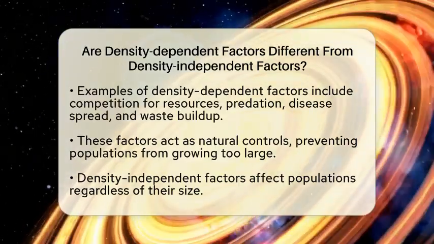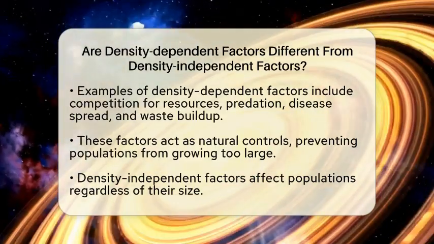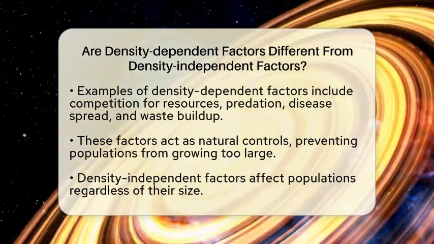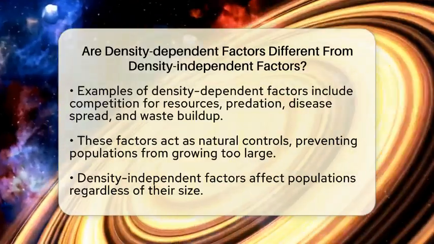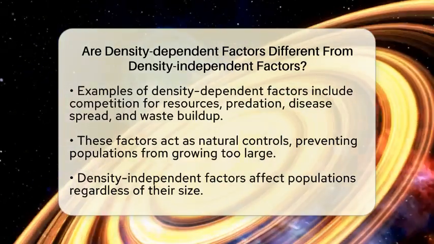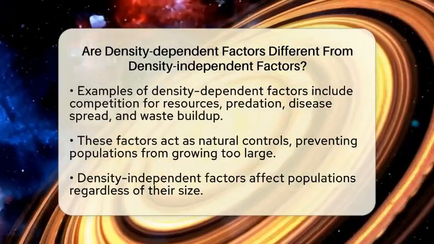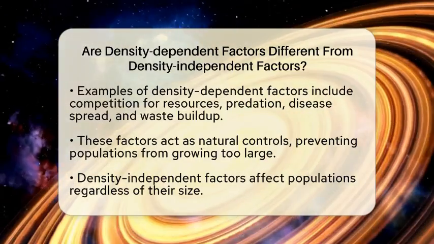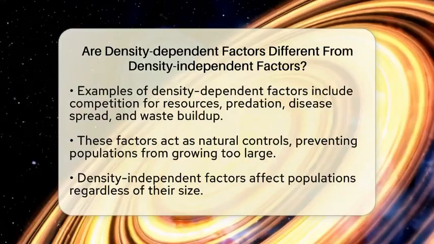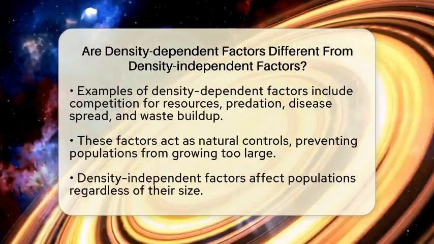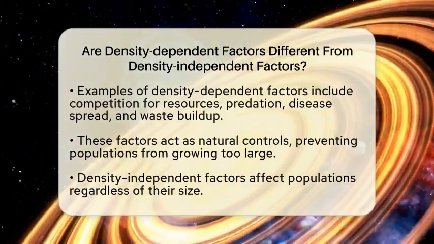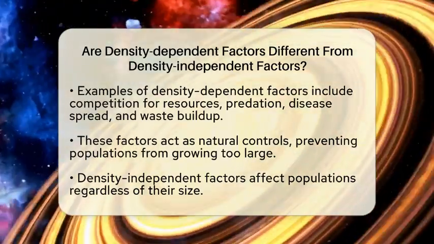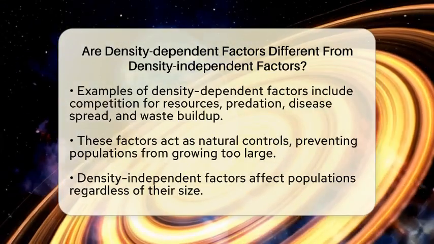On the other hand, density-independent factors are influences that affect populations regardless of how many individuals there are. These are usually environmental or physical events. Think about a hurricane hitting a coastal town or a wildfire sweeping through a forest. These disasters can wipe out many animals or plants, whether the population is small or large.